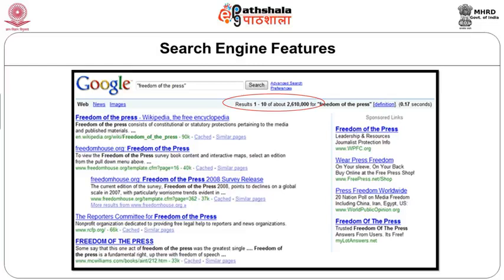So we want to specify that it is not each word of the phrase that we want, but the phrase itself. In such a situation, we use what is called a phrase search. Whatever the phrase is, a two-worded term or a multi-worded term, we use double quotes around that and say that we want this to occur as such in the document. That is the specification the user is giving. So this is called a phrase search.